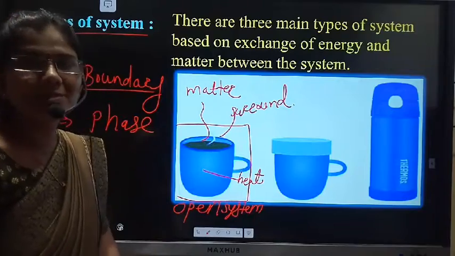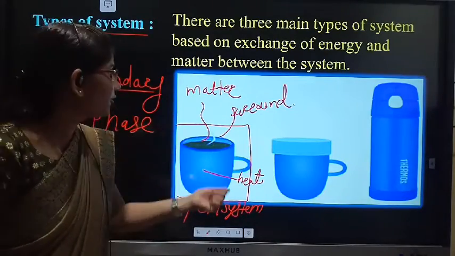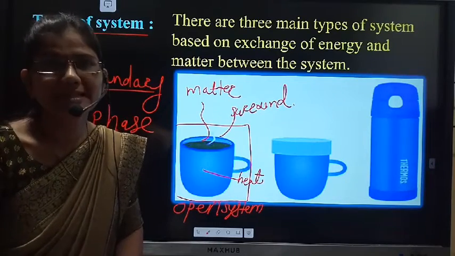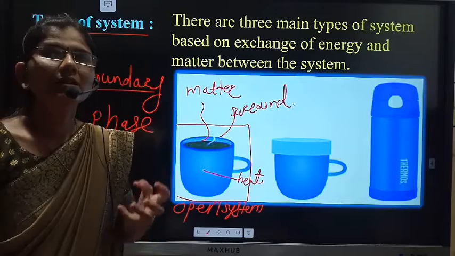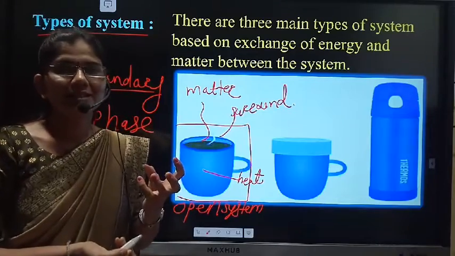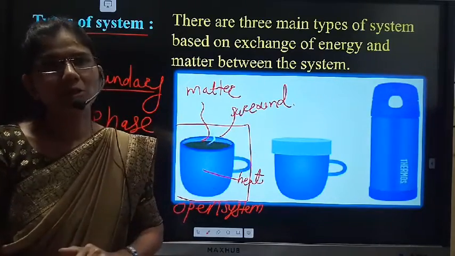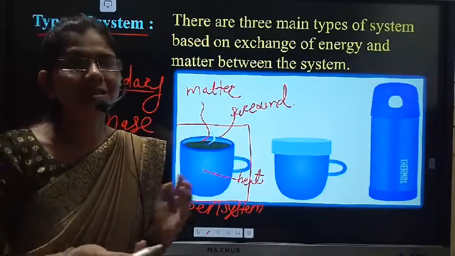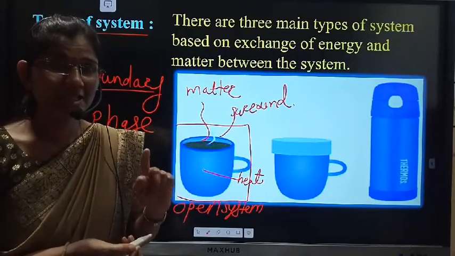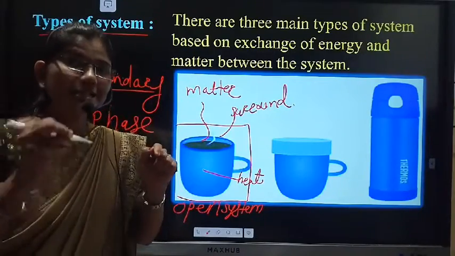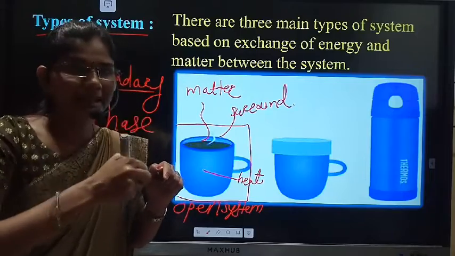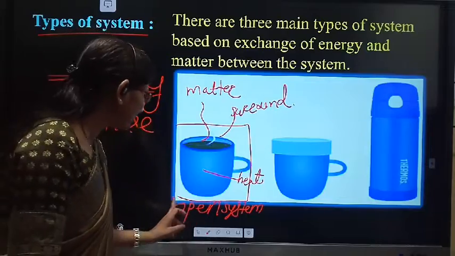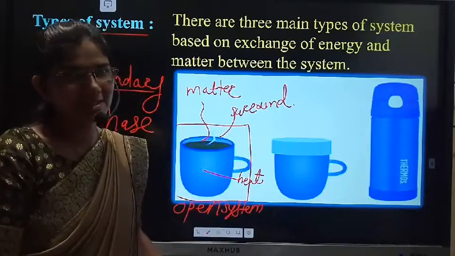In an open system, there is an exchange of matter and energy. That means if we take tea in an open cup, then it can exchange energy as well as matter. Matter means the tea present in that open cup, and therefore this is called the open system.